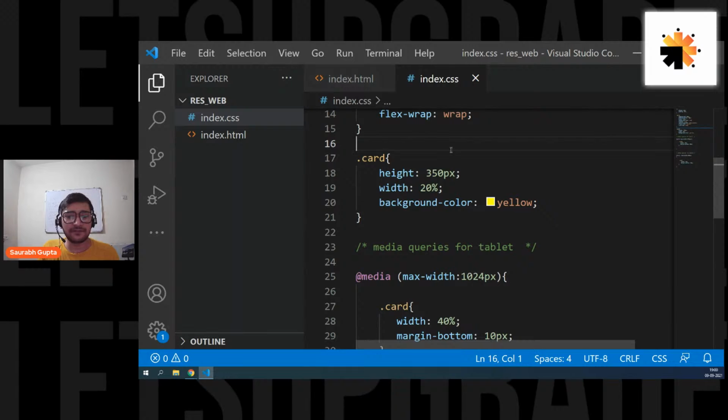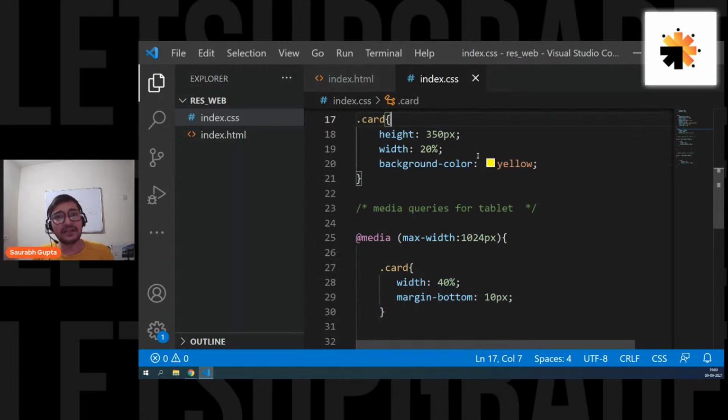Nitish is asking, sir, can you explain flex? Yes, buddy, I can. But I suggest you go back and watch the previous sessions, because if I start it here again, we'll use a lot of time understanding flexboxing. Go ahead and watch the last day of HTML and CSS essentials. Three days back, I took a lecture on CSS basics, and there I explained everything about flexboxing.